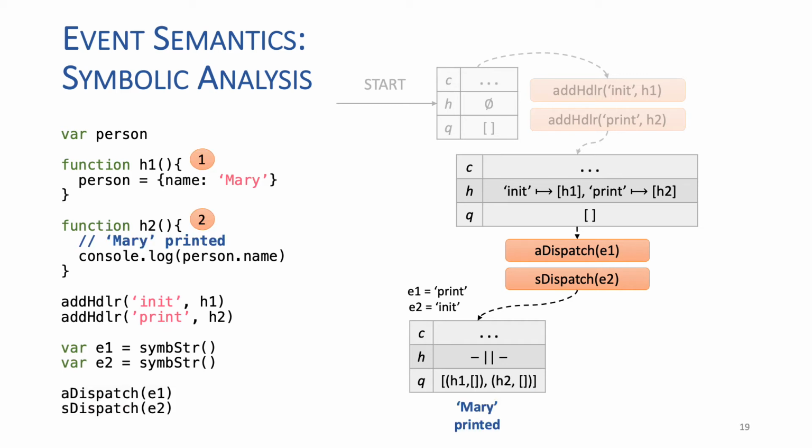As h1 is executed before h2, we are fine here because we first initialize the variable person and then print the value of the property name. However, for some of the branches, the execution leads to a type error.